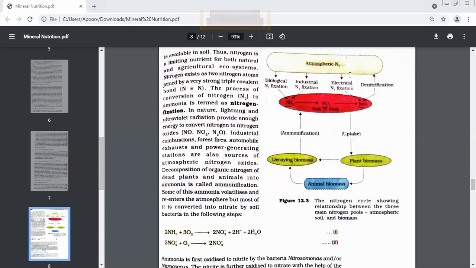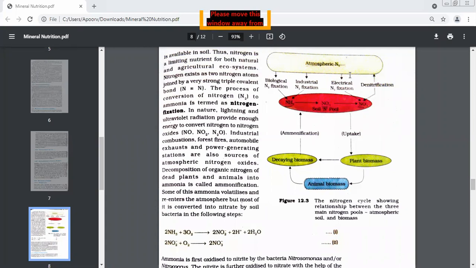Now, whenever there is death of plants and animals, there are proteins, vitamins, amino acids. So there's so much nitrogen in the dead body. The decomposition of the dead body starts, and that nitrogen is gradually converted into ammonia. This is called ammonification. Now, what happens to that ammonia which comes out of the dead bodies?